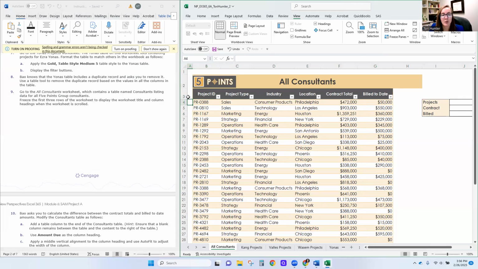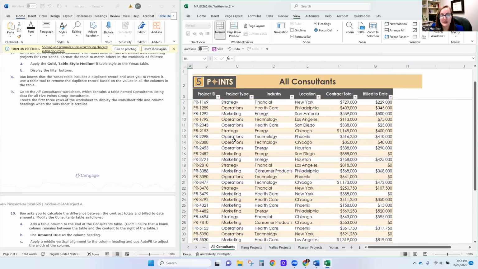You always want to be one below and one to the right of whatever you want to freeze. So since I just want to freeze the first 3 rows, I want to be in the 4th row. And since I don't want to freeze in any columns, I want to be in column A. If I wanted to freeze column B, I would need to be in column C, so that way I could freeze A and B and 1, 2, and 3. So instead, I'm going to click on A4. I'm going to go to View, Freeze Panes, and now when I scroll, the first 3 rows stay there.